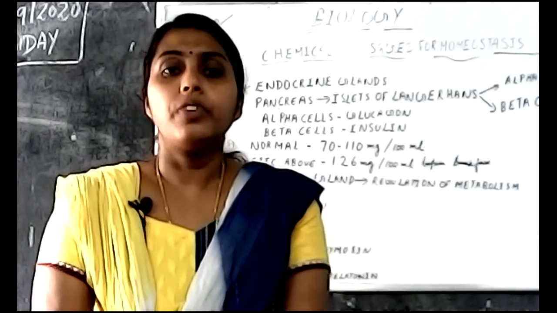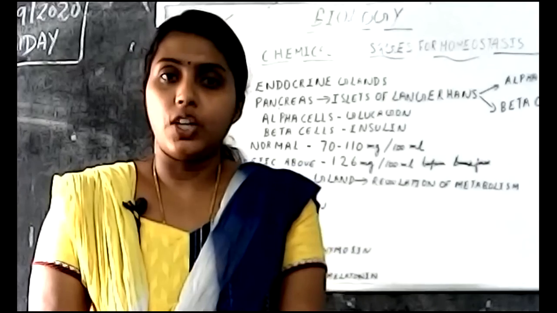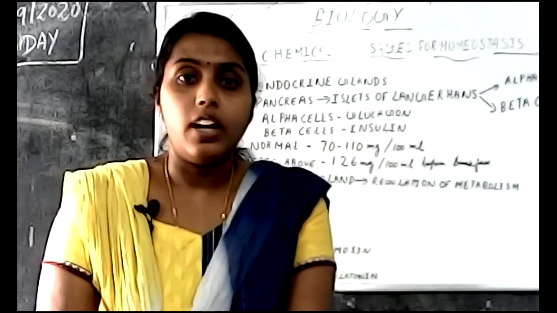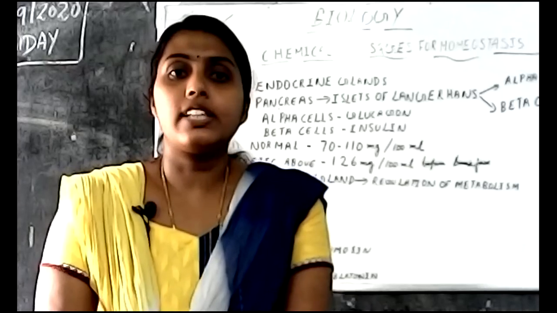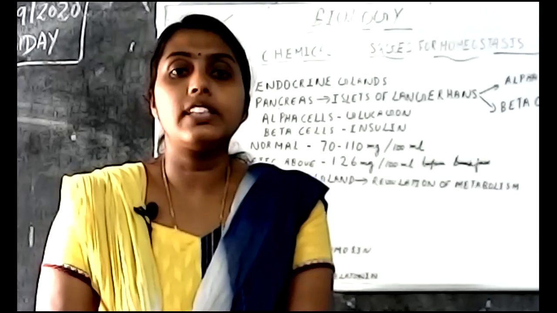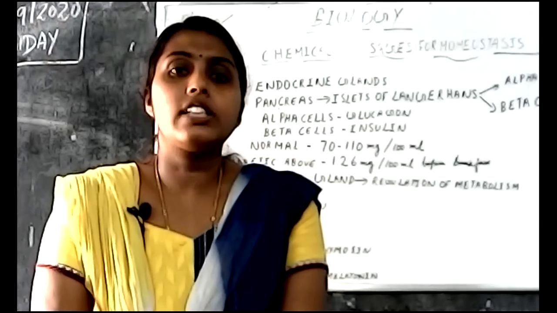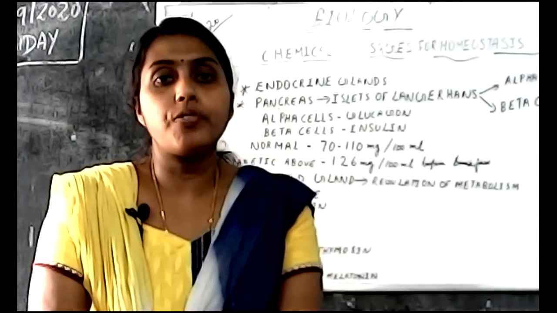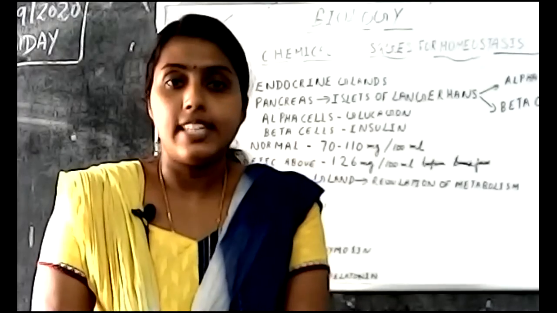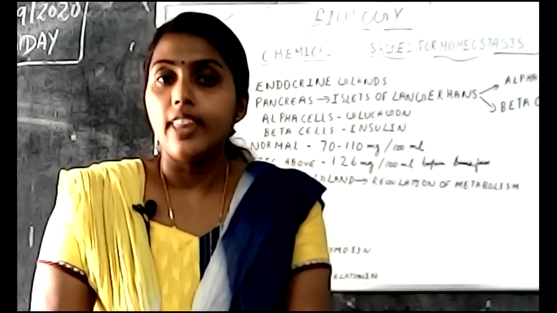Once more, what are the functions of thyroxine? Thyroxine helps in regulation of growth in children. Thyroxine increases the metabolic rate. Thyroxine increases energy production. Thyroxine controls the growth of the brain in the fetal and infancy stages. These are the functions of thyroxine.